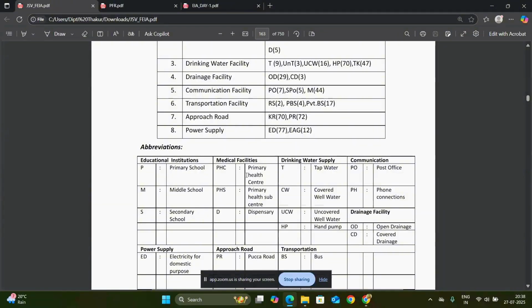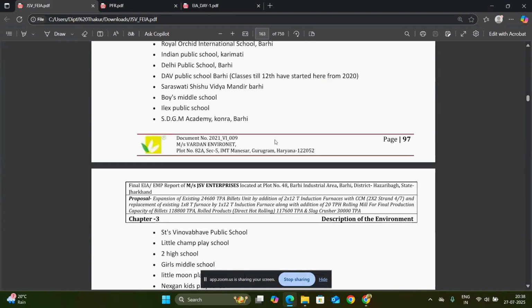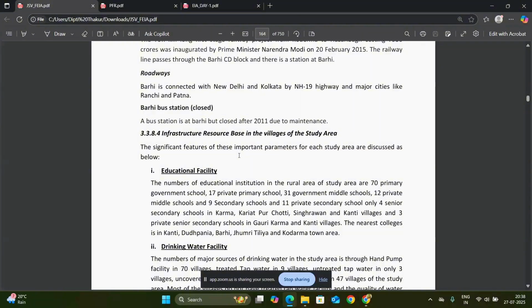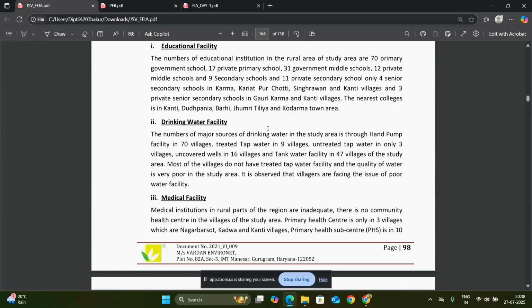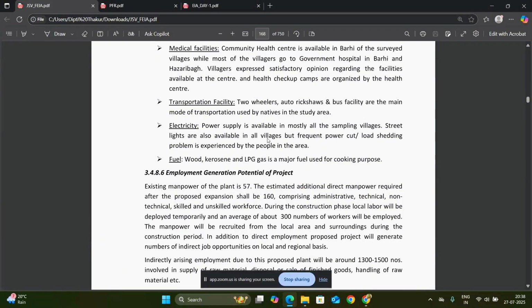So this is the abbreviation of all the data: the power supply, approach road, the transportation and the communication, the medical facilities, all. Next is the railway station. The 79.7 kilometer long first stage railway project from Koderma to Hazaribagh was inaugurated by the PM on 20th February 2015. So this is all mentioned in this report, and then local news and reports you have to mention in the report. So the infrastructure resources in the village study area, everything is mentioned in the socio-economic parameters of the EIA.